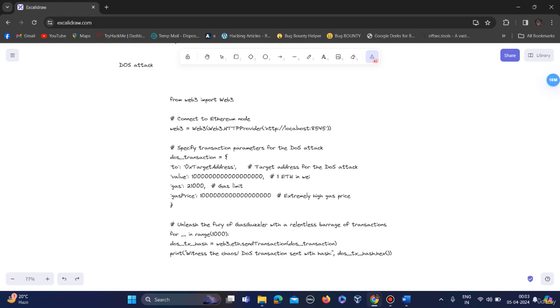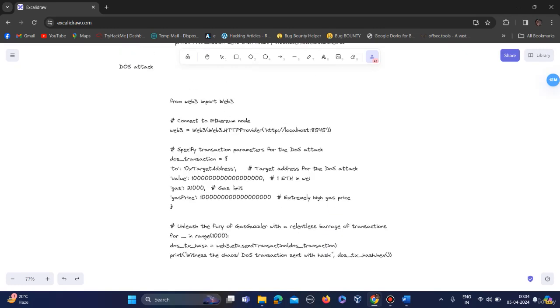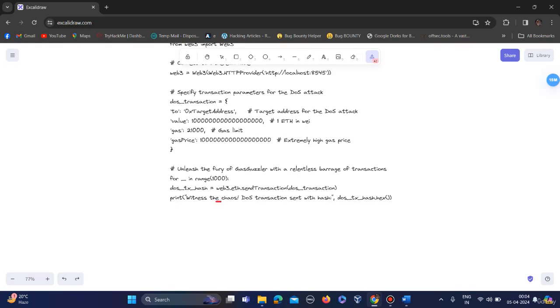The same transaction will repeat, and this will exploit the vulnerability in the blockchain. I hope you got the idea. So suppose the first transaction happens, then the hash will be printed.